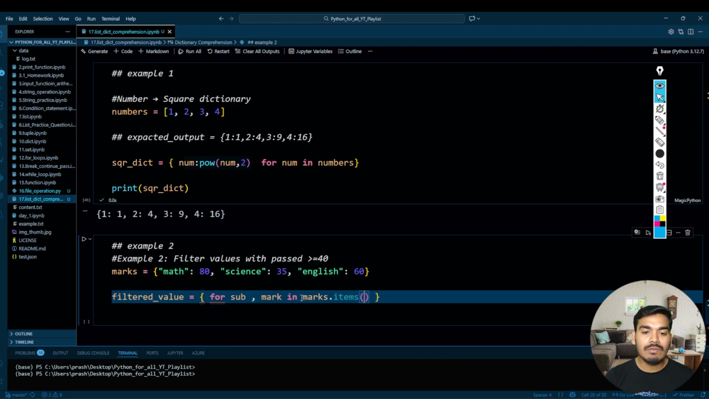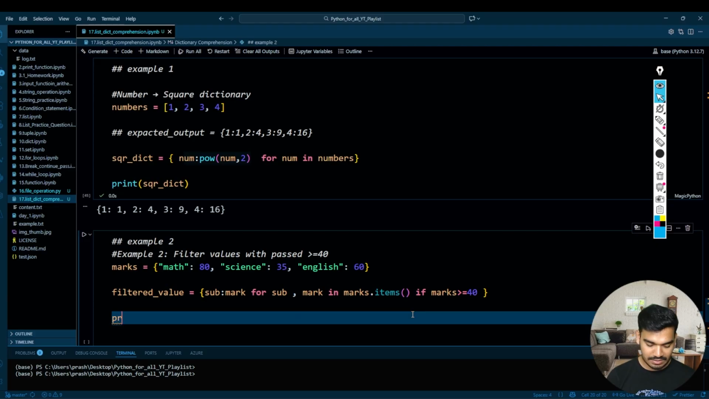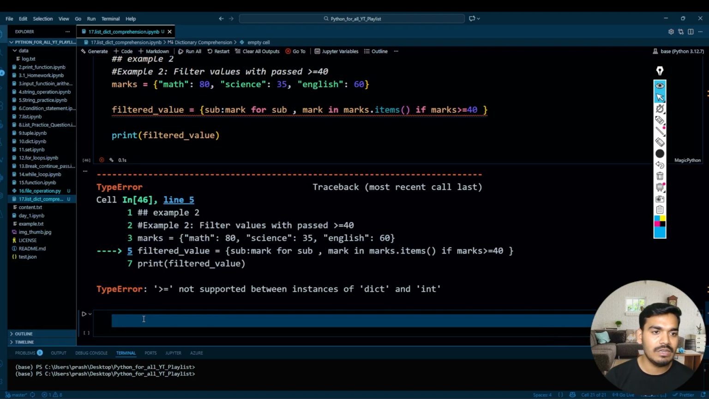What it will give, this marks.items, it will give the key and value one by one, right? And then over here I want sub as a key and this marks as a value, but there should be a certain condition, and the condition should be over here: if marks is greater than or equal to 40. And then let's print filtered value over here.